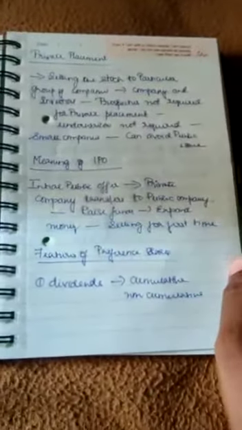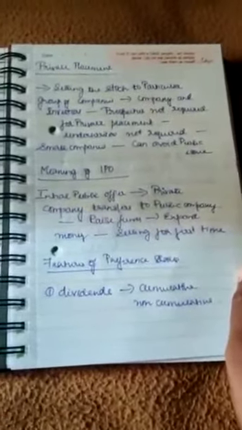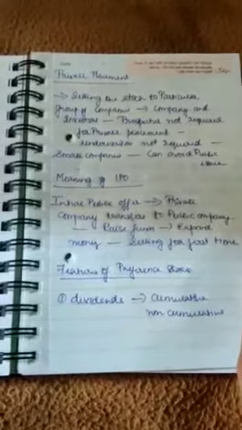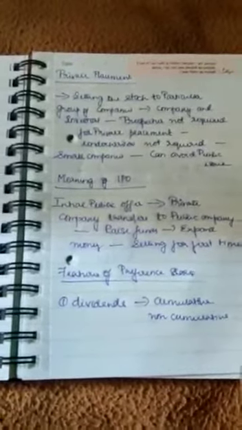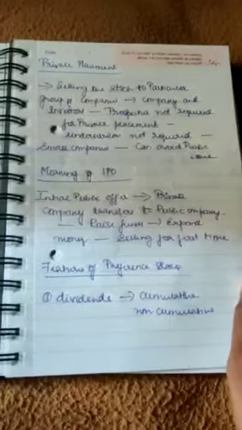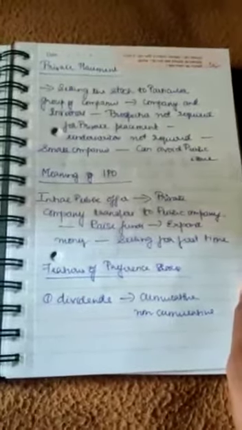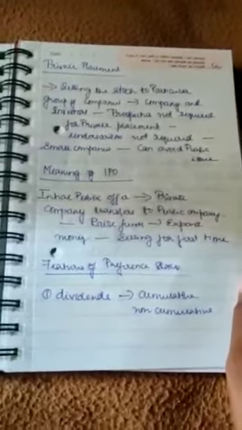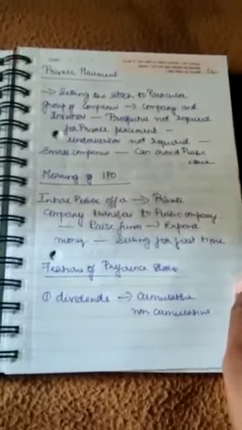See, this is the public offer. A business will start. I'm going to start a business as a sole trader. Then I may need funds, so I will call my friends and relatives to start my business. Then it will be a partnership form of business. If I need more funds to start a business, then it will be called an initial public offer.